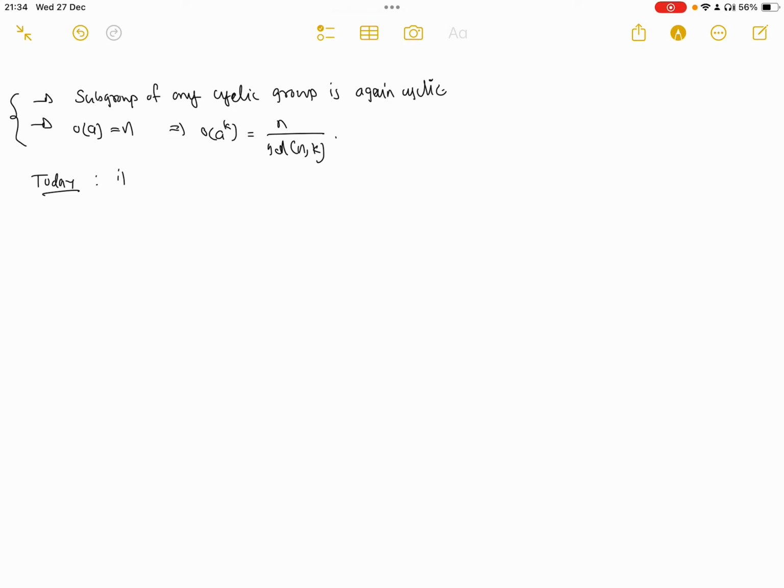Today we'll see whether there exists a subgroup of order, say, m whenever m divides n, for a cyclic group of order n.